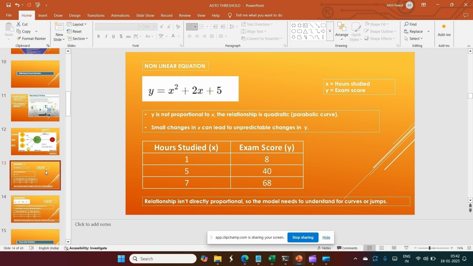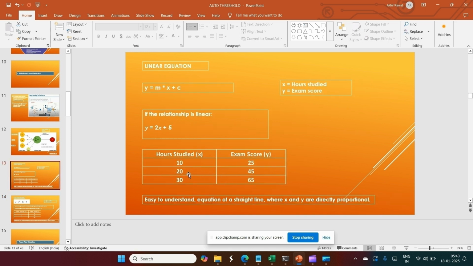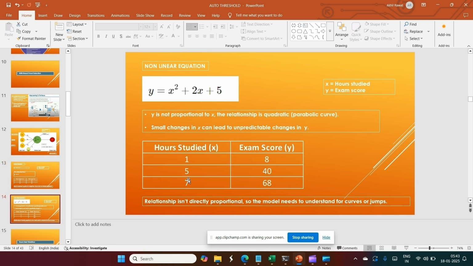Similarly, in the linear equation, when somebody was studying 10 hours per week, the score was only 25, 20 hours gave 45, 30 hours gave 65. But here these values have given such a high score. So you must be thinking, what is the difference, how are they performing so well.